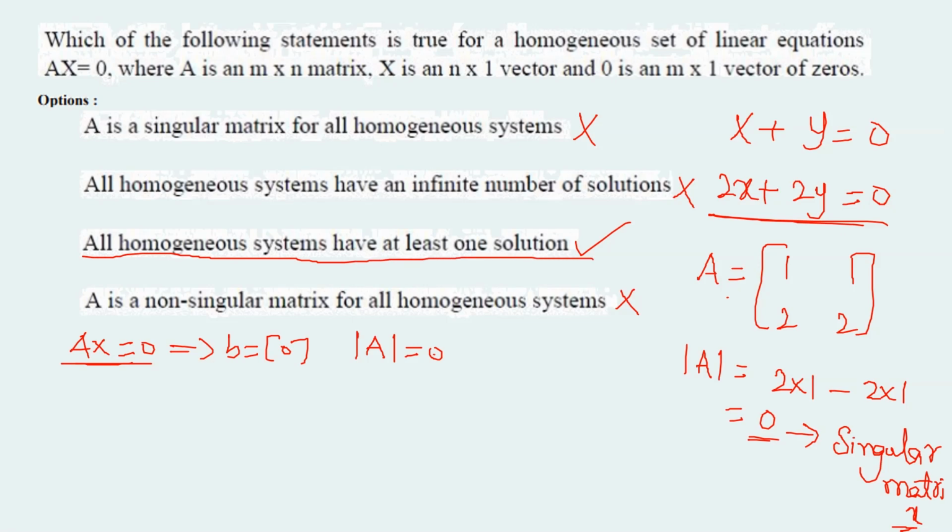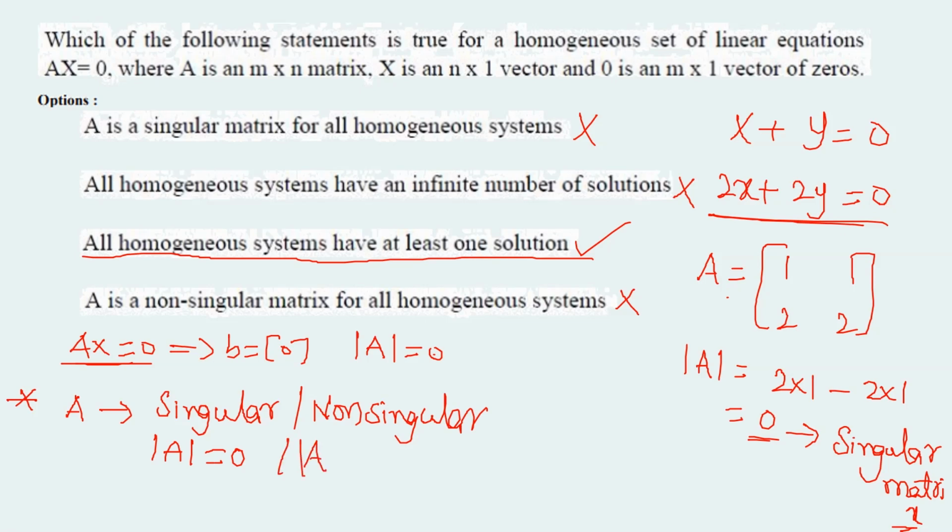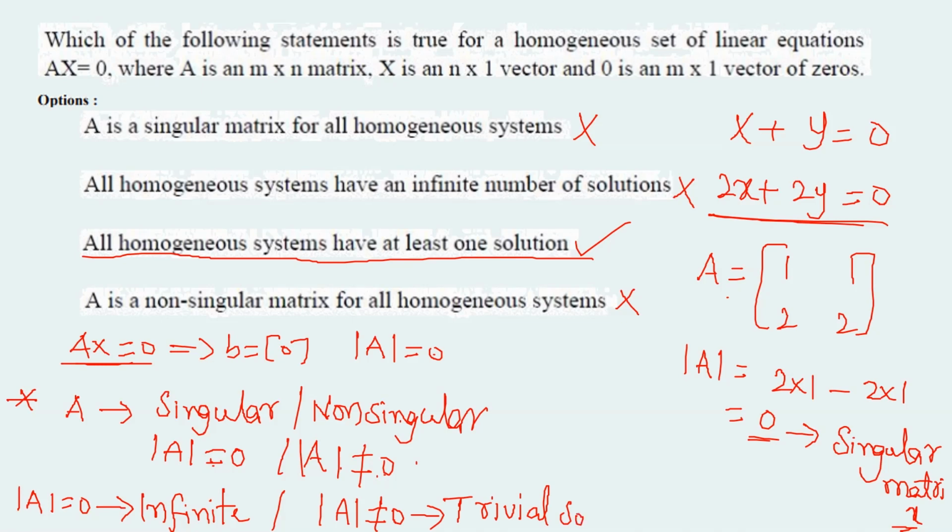Now let's see one important thing here. A can be singular or non-singular. That means det of A can be equal to 0, or det of A may not be equal to 0. If it is equal to 0, we call it a singular matrix. If det is not equal to 0, we call it a non-singular matrix. The most important point here is, if the determinant is equal to 0 for a homogeneous set of linear equations, we have infinite solutions. If det is not equal to 0, we have only the trivial solution, that is a single solution.